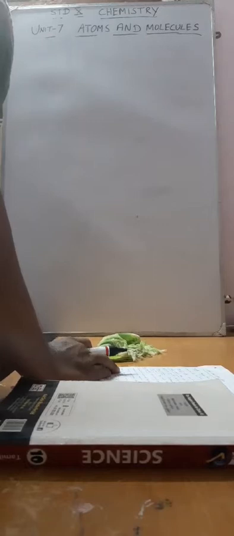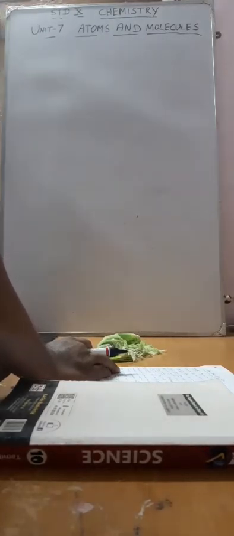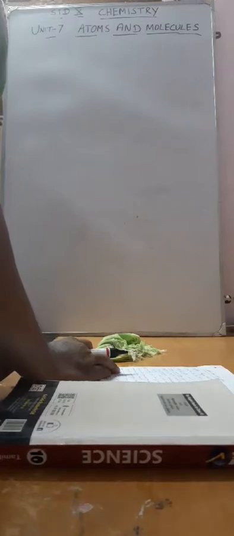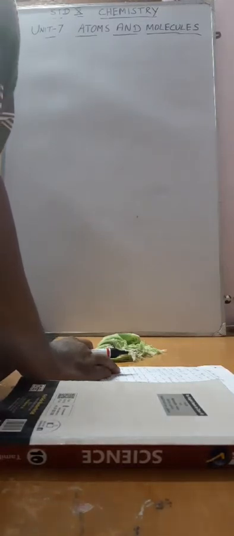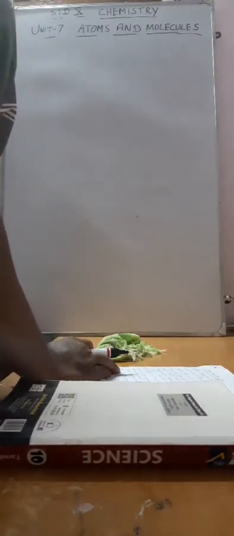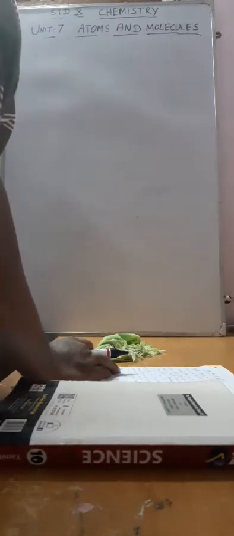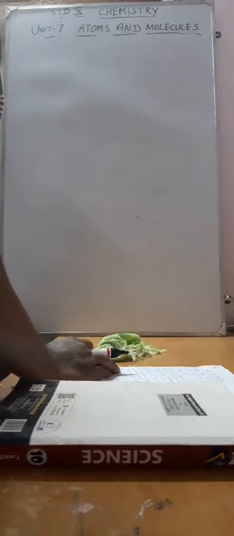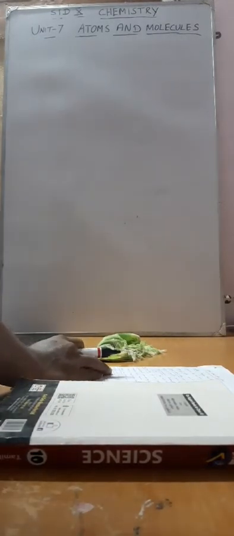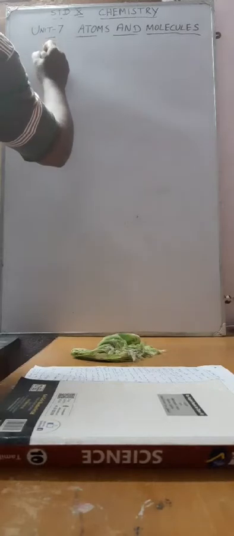Atoms of some elements may exist in the atomic state, for example helium, neon, argon. But molecules are always in the form of combined state. And an atom does not have any chemical bond, but molecules have chemical bonds. So now in this section we are going to study about atom and its atomic mass.